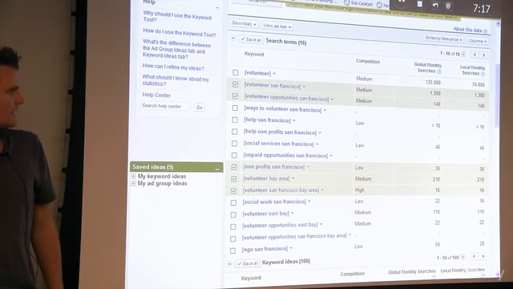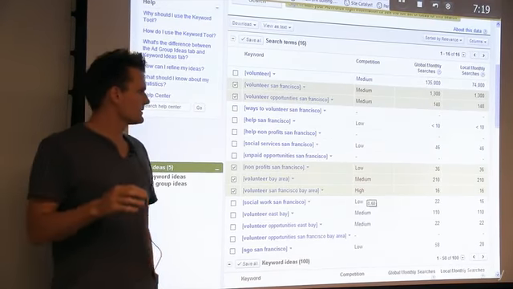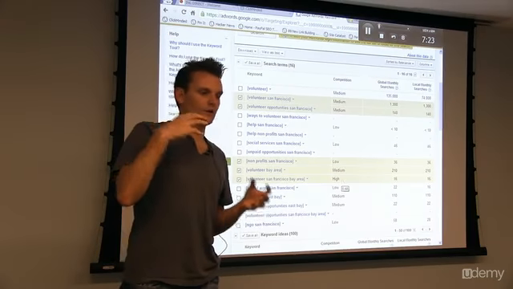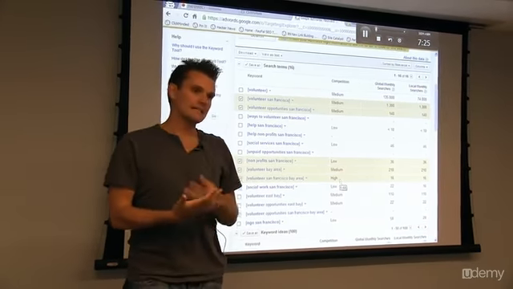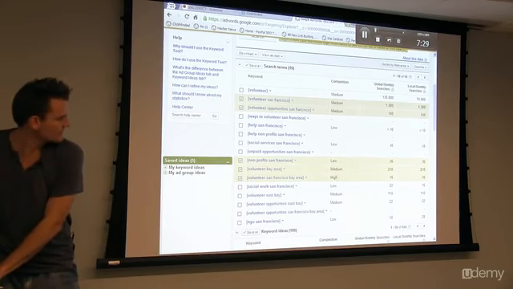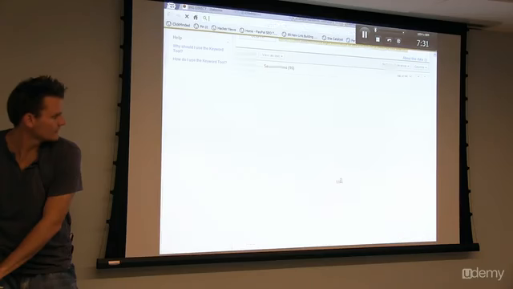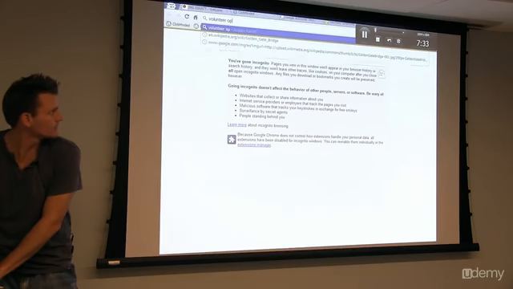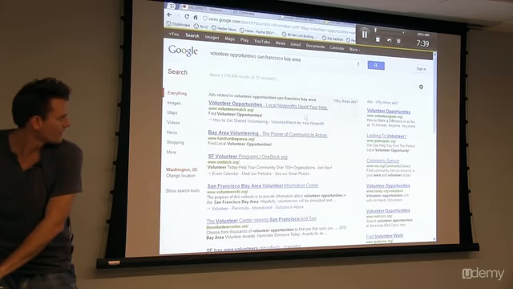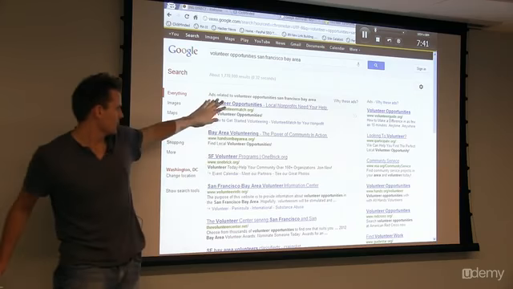And I wonder why. So again, the competition metric is only for SEM, for paid opportunities. So whenever you see something confusing like that, really, just Google it. What was it, volunteer opportunities San Francisco Bay Area, is that right? Yeah.